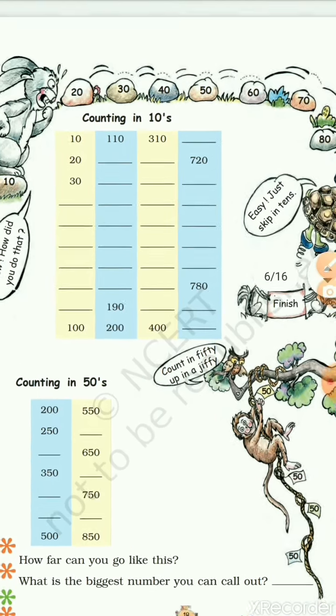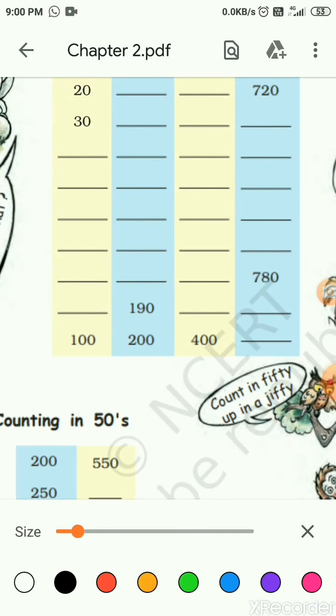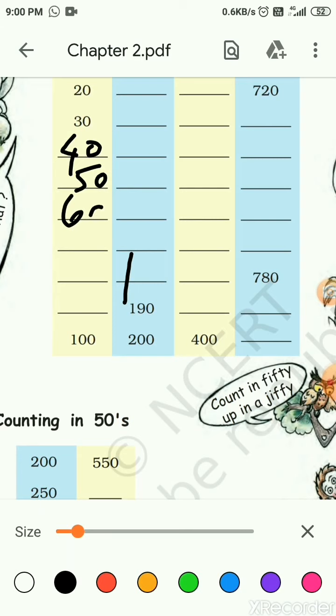Now you fill this data. What will be the answer for this? 10, 20, 30, 40, 50, 60, 70, 80, 90, 100. So it keeps going like this.